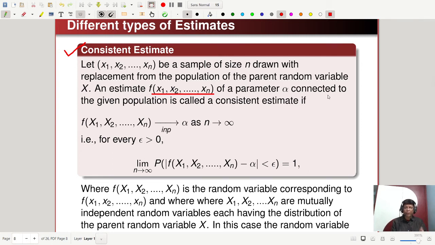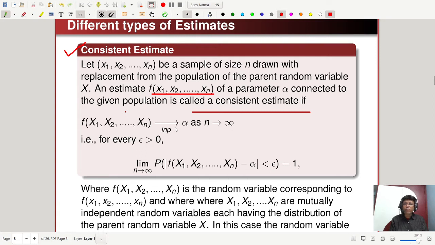So you are estimating the parameter alpha with the help of the statistic connected to the given population. It is called a consistent estimate if f of x1, x2, xn, that is the random variable corresponding to the statistic, tends to alpha in p as n tends to infinity.